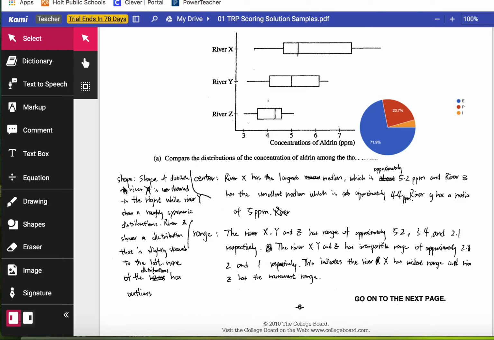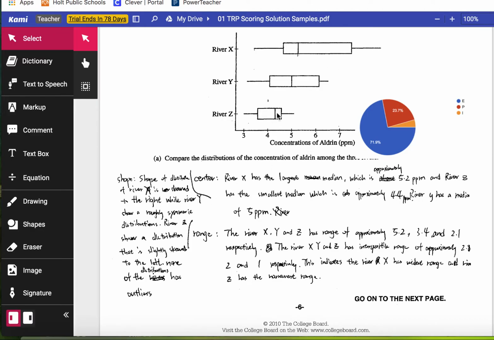Over here, you'll see shape. Shape of distribution of river X is skewed to the right, while river Y is roughly symmetric. River Z shows a distribution that is slightly skewed to the left. None of the distributions have outliers. So they've done outliers. It's not graded in this particular case, but it's true. There are no outliers. What's really important here is they've done shape and they've described distribution X as skewed to the right, Y as roughly symmetric, and Z as slightly skewed to the left.